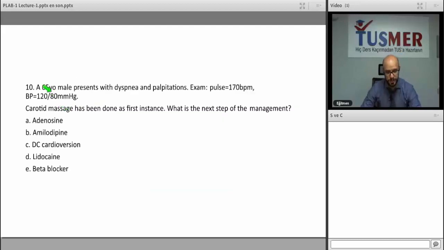So let's go on. This is an important question. They will ask you this topic very often, and you should know it very well. A 65-year-old male patient presents with dyspnea and palpitations. Exam: pulse 170, blood pressure is normal. A cardiac massage has been done as a first step. This is something giving you a clue about what it is. It's a supraventricular tachycardia, because in supraventricular tachycardia, you will not see any